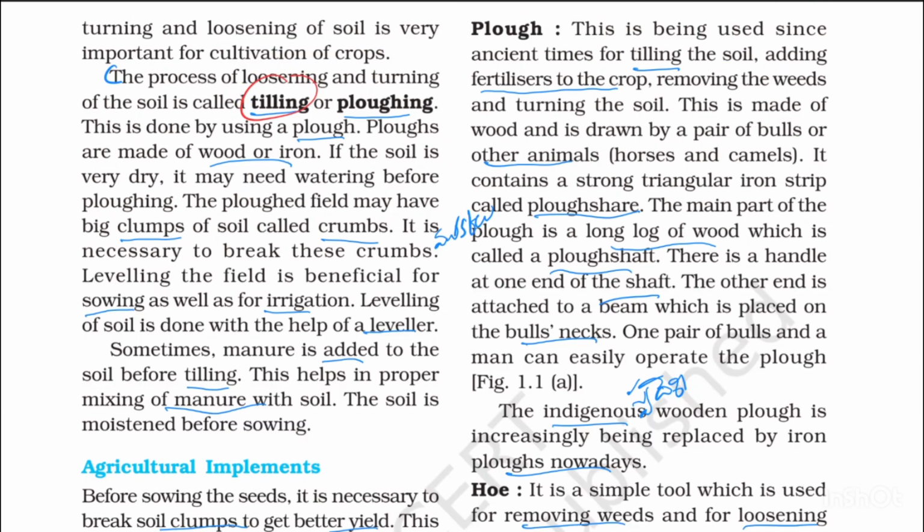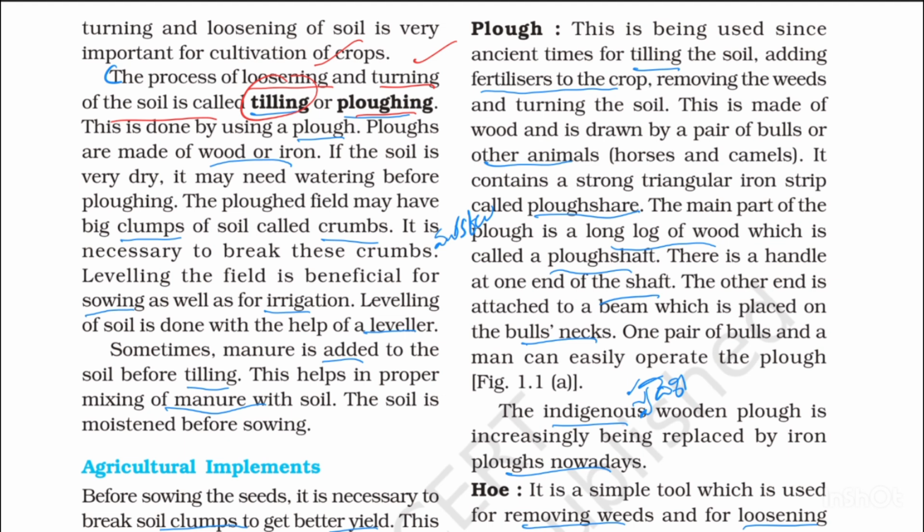Next, tilling and plowing. The process of loosening and turning of the soil is called tilling or plowing. How will the soil become loose?